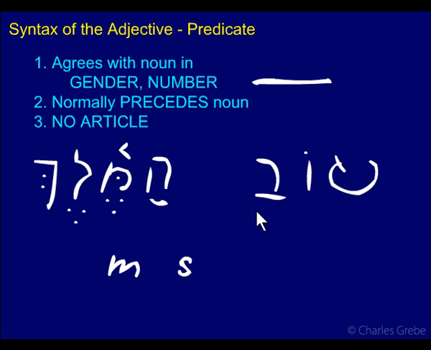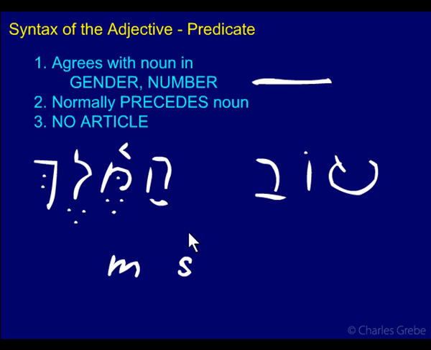So the definite status doesn't tell us that it's definitely predicate, excuse the pun, but it does tell us it can't be attributive. And then we check the second point here. Normally the predicate adjective precedes the noun. In fact, it does here, so that's normal. And there's no article on it either, so there's no reason to think it wouldn't be a predicate, especially without a context.